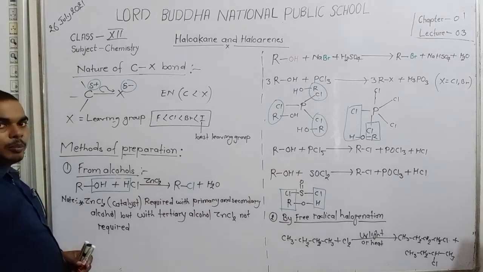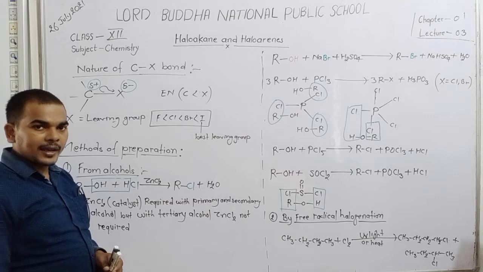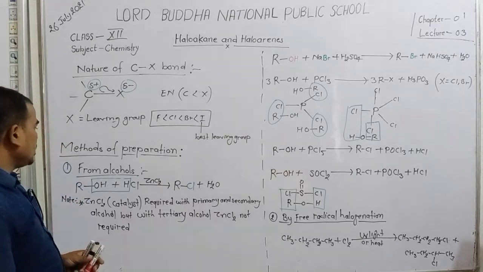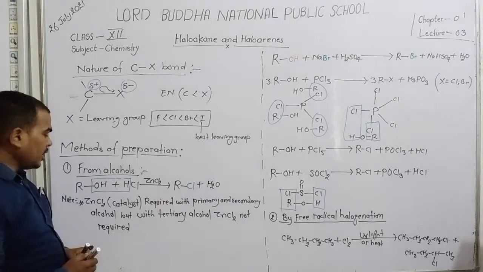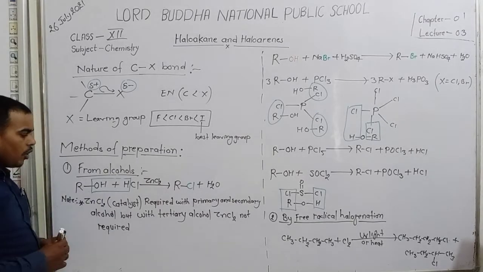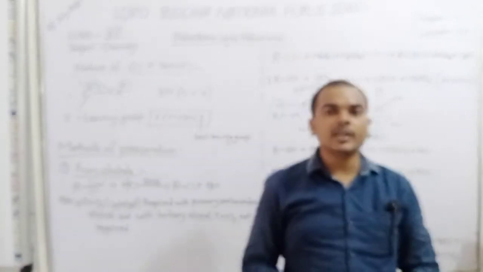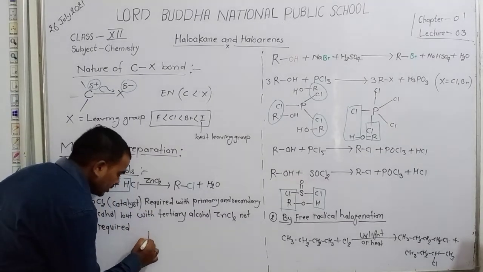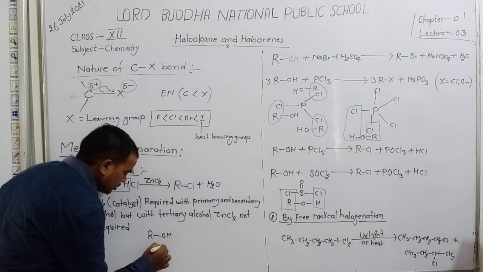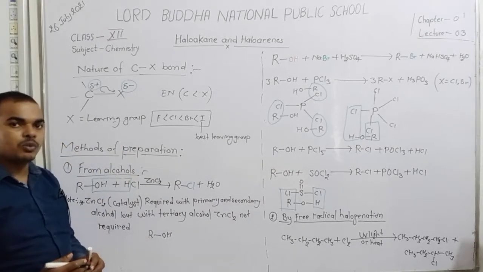Methods of preparation of haloalkane. Dear student, the first method is from alcohol. There are three types of alcohol: 1 degree alcohol, 2 degree alcohol and 3 degree alcohol. How to distinguish 1 degree, 2 degree and 3 degree alcohol? Dear student, alcohol which contains only one carbon group chain is known as 1 degree alcohol.